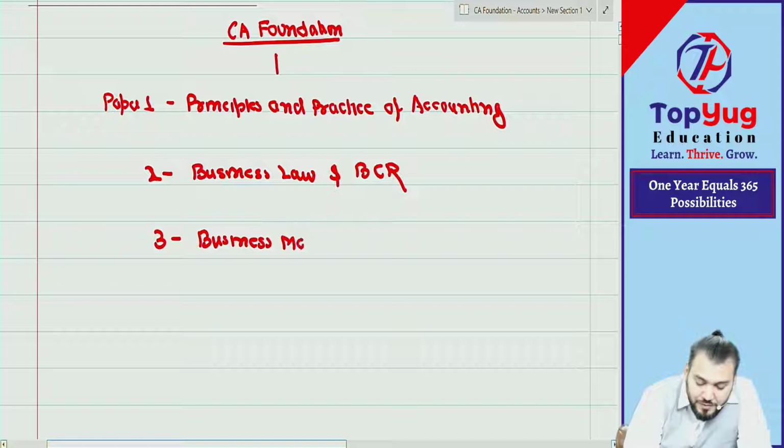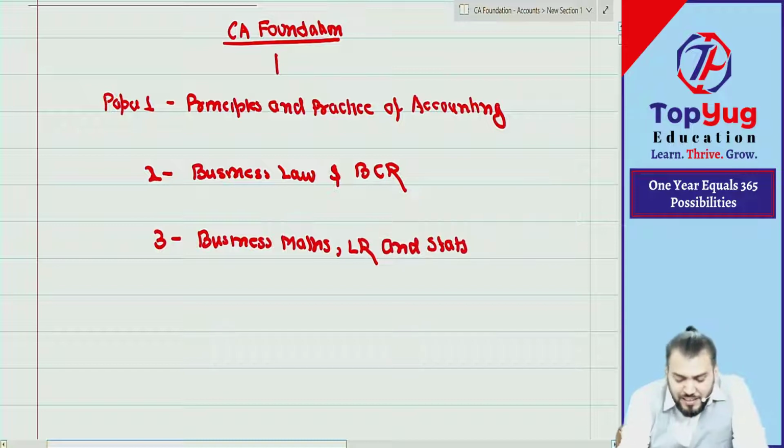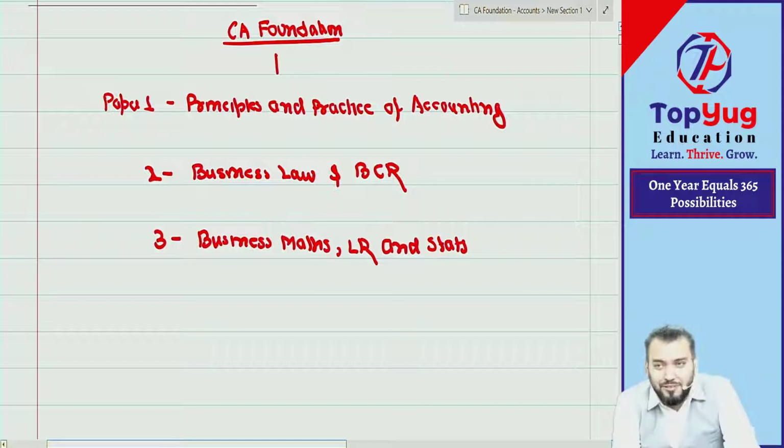Business mathematics and logical reasoning, and statistics. It might happen you have this subject in your class 11 and 12 if you opted for it, or you might not have opted for mathematics. So how many of you are from a maths background? How many of you are from a non-maths background? Nothing to worry, all are the same here. Once you come to the CA Foundation class, all are the same.